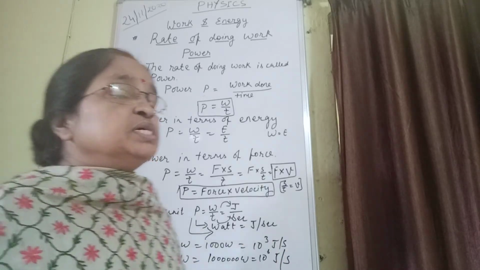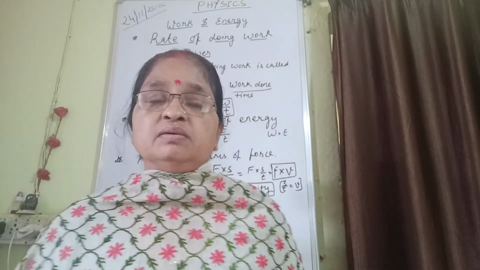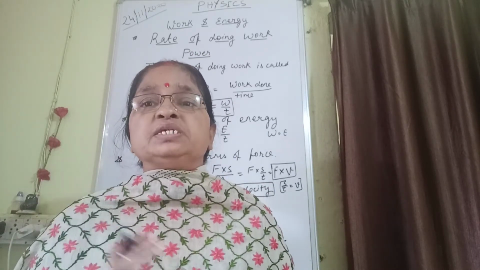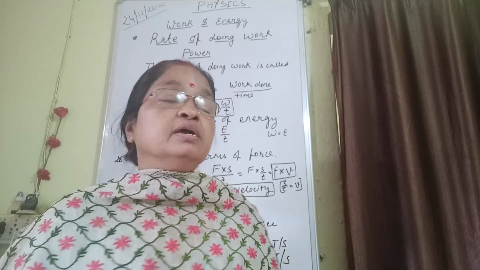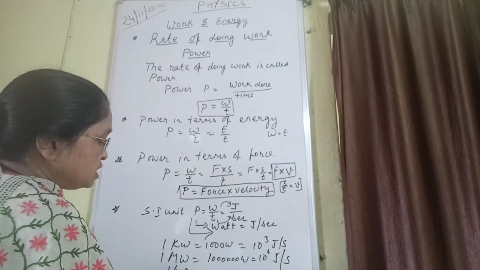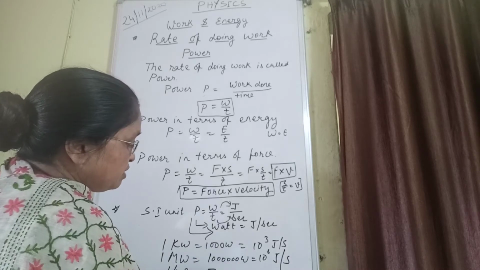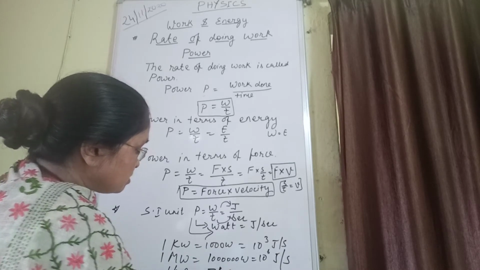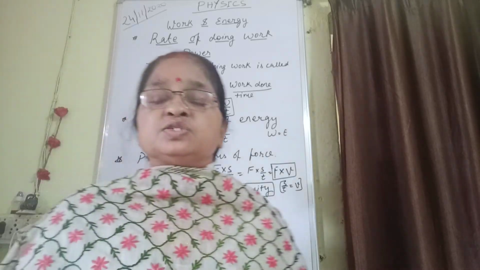But you know, machines do more powerful work. So for machines, power is measured in horsepower. So 1 horsepower is equal to 746 watt.